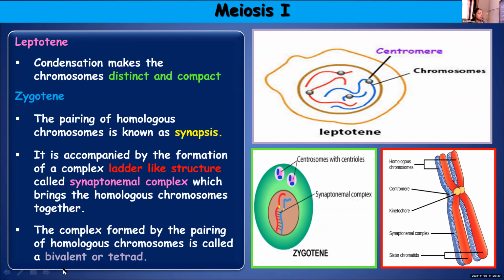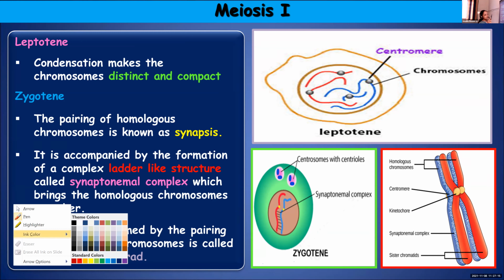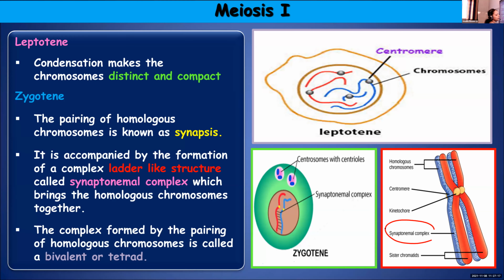In zygotene, the homologous chromosomes will start to pair. Then how does this pairing happen? It is accompanied by the formation of a complex ladder-like structure. See the figure? A structure known as the synaptonemal complex.